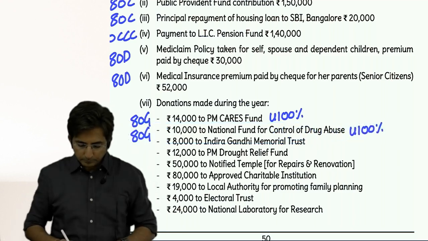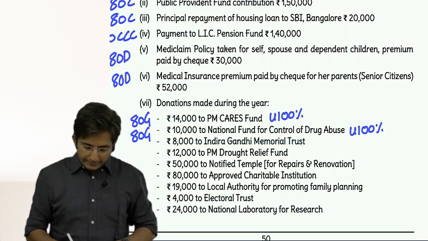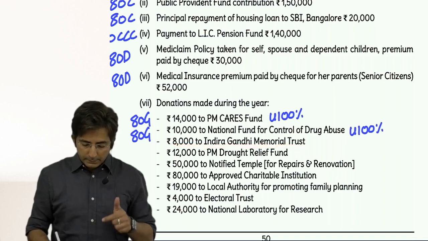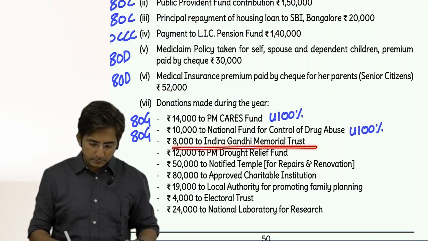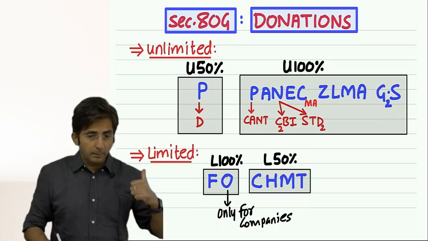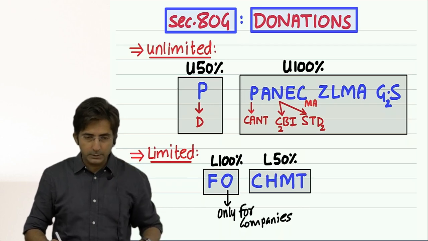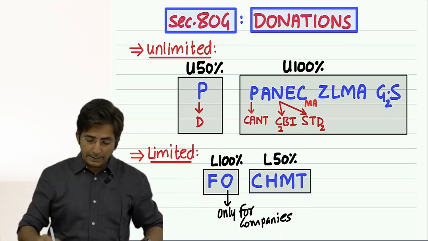Then 8,000 to Indira Gandhi Memorial Trust. Does Indira Gandhi Memorial Trust come here? Let me give you one piece of knowledge. I am talking about some old law.